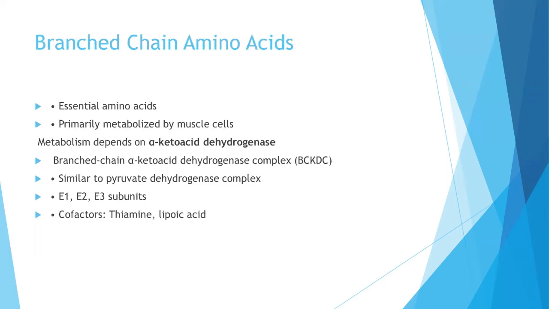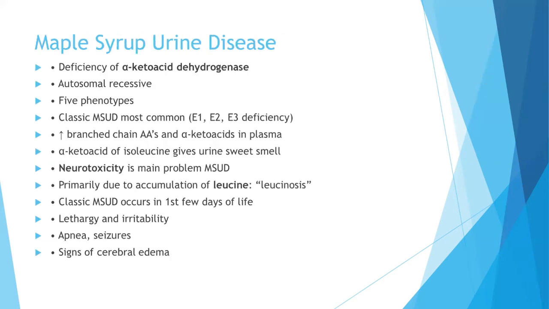So branched amino acids are essential amino acids, and they are primarily metabolized by muscle cells. Metabolism depends upon the alpha ketoacid dehydrogenase. The branched chain alpha ketoacid dehydrogenase complex is similar to pyruvate dehydrogenase complex, and there are E1, E2, E3 subunits, and the cofactors for alpha ketoacid dehydrogenase are thiamine and lipoic acid. Maple syrup urine disease is where there is deficiency of alpha ketoacid dehydrogenase. It is an autosomal recessive disease, and they have five phenotypes.